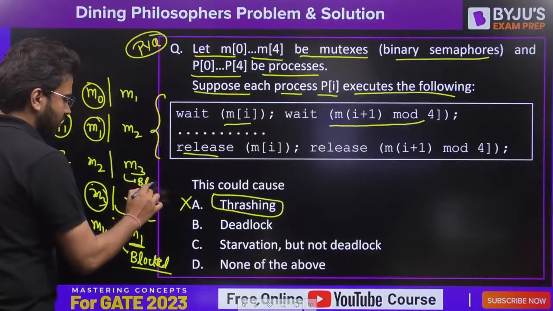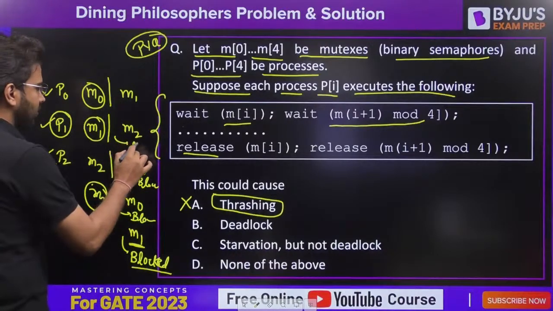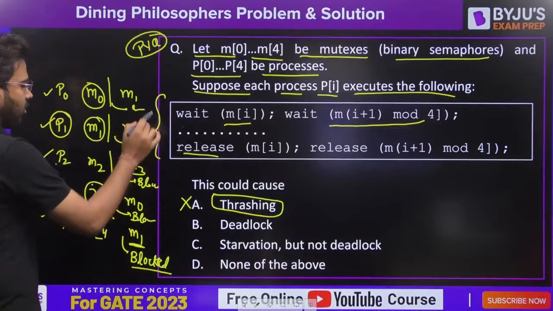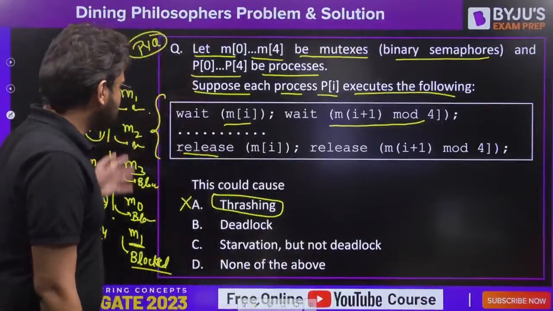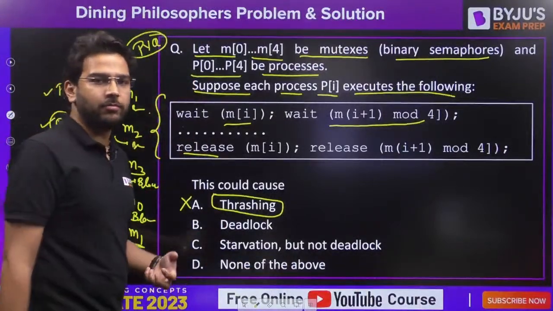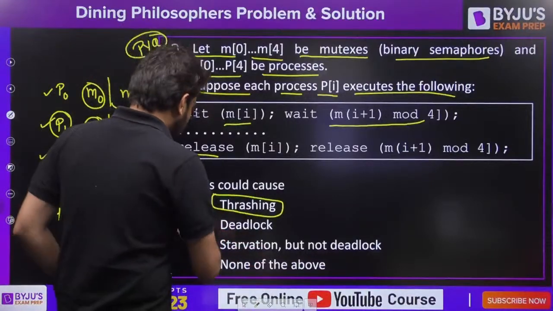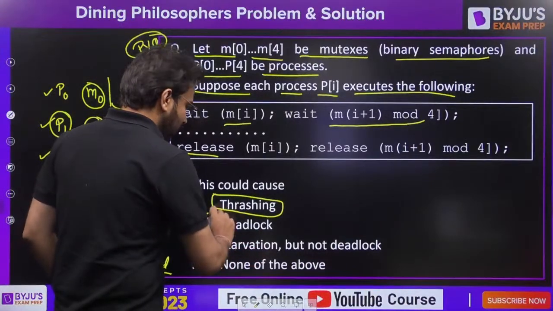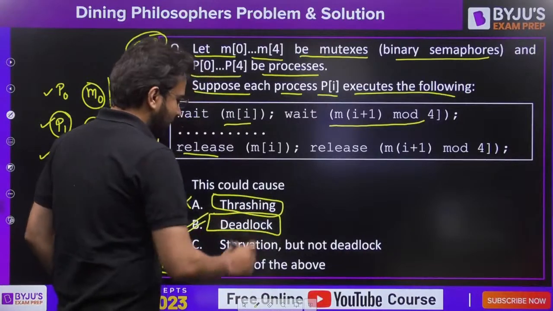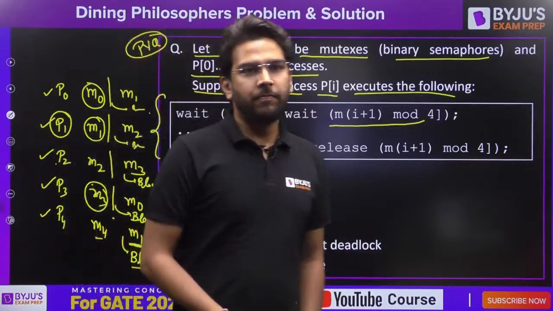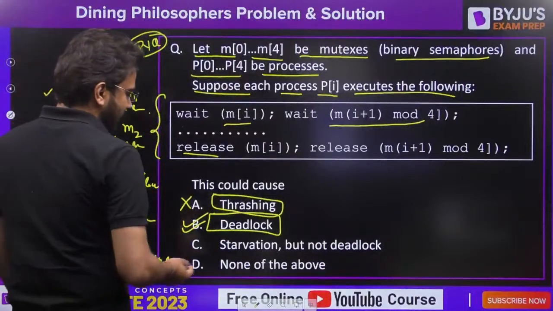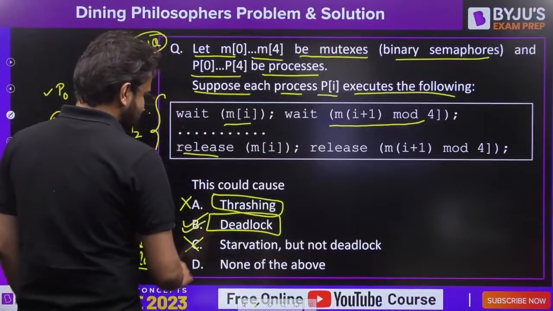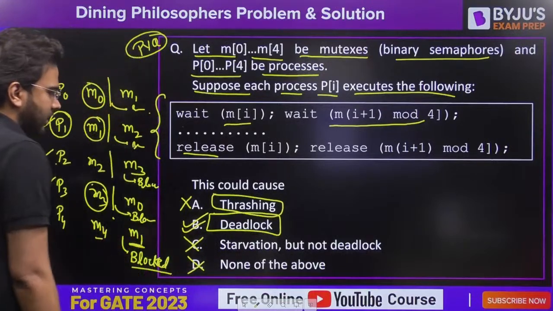That means all the processes will get blocked. So there is no progress. Clearly none of the processes are able to make progress, so we can say deadlock is there, because when deadlock is there, there is no progress. Clear? Deadlock implies no progress. So option B is the correct answer. Starvation but not deadlock is incorrect. Option D, none of the above, is incorrect.